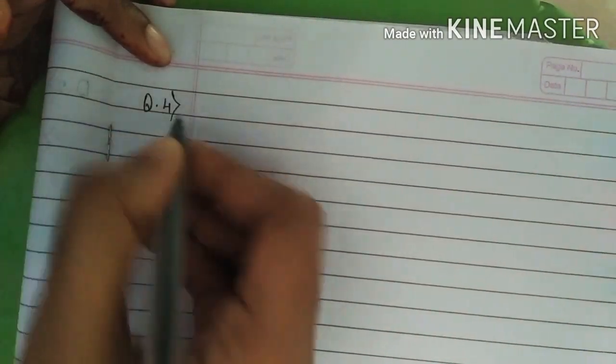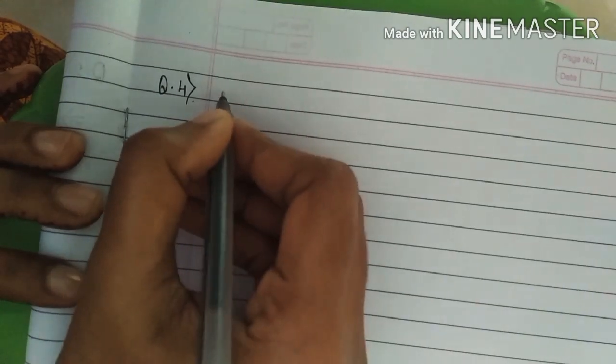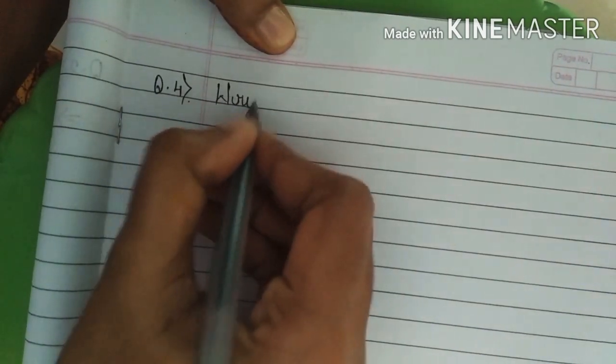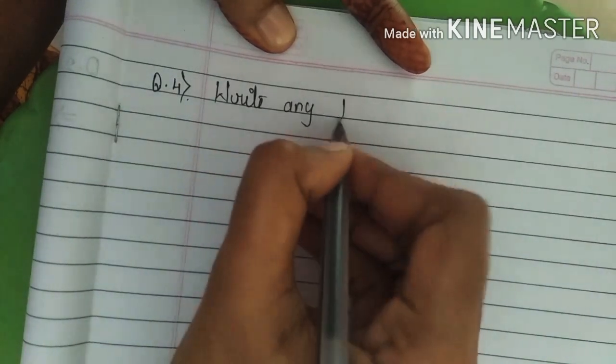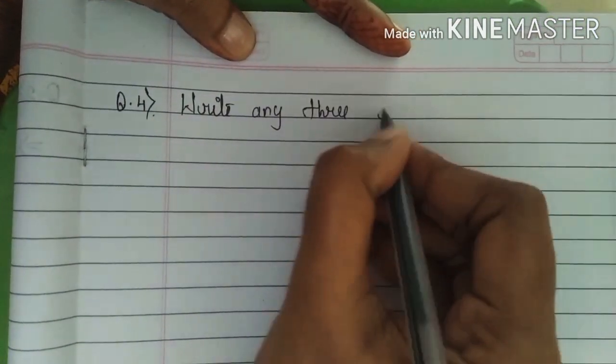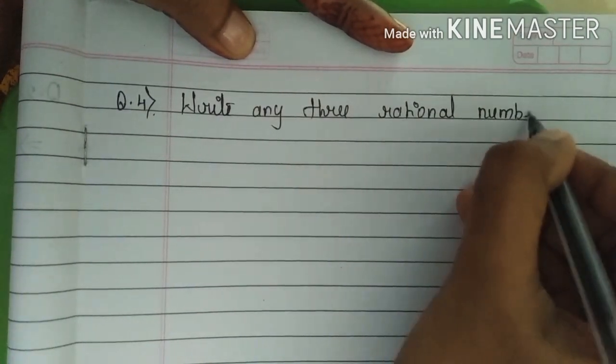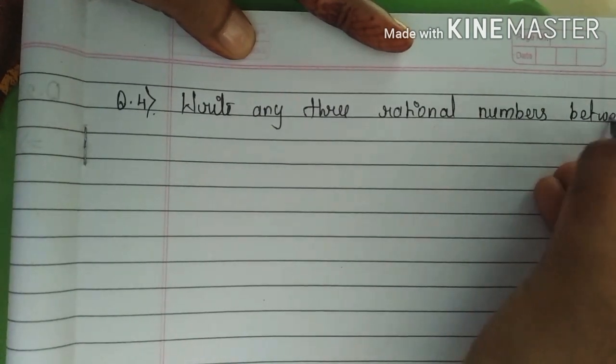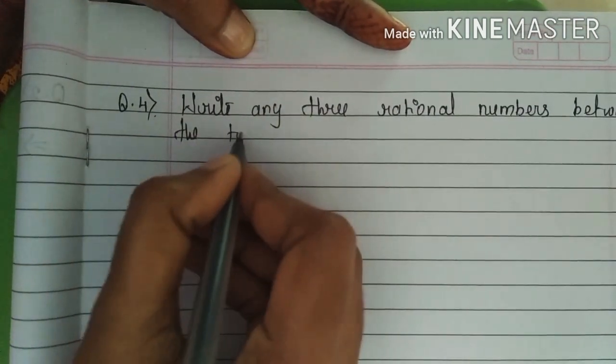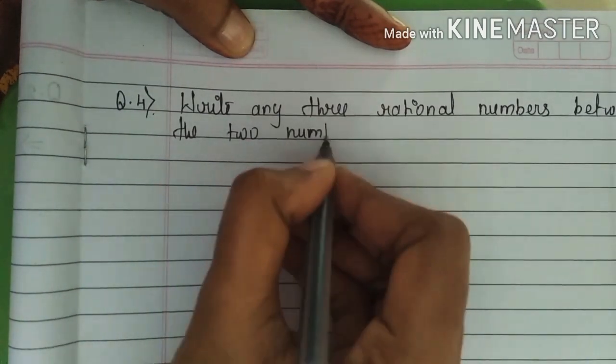Okay, now let us see the next question, question number 3. Before going for question number 3, let us solve question number 4. After that, I'll show you how to solve question number 3. Okay, in question number 4, we have to write any three rational numbers between the two numbers given below.